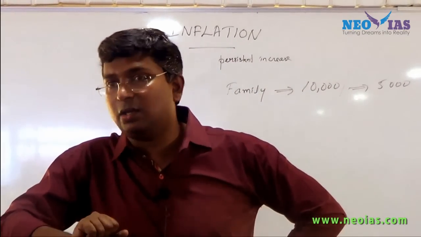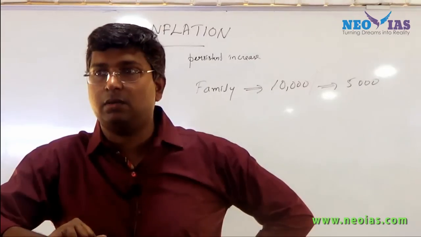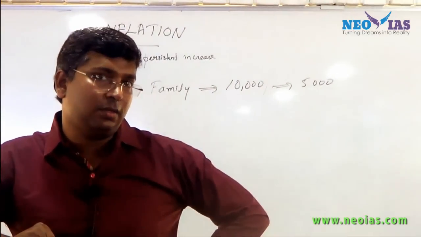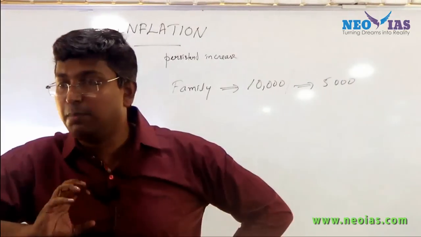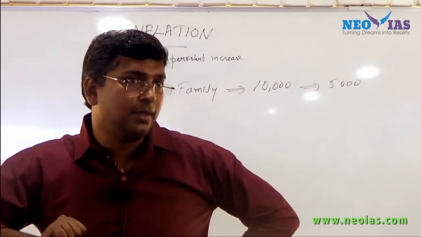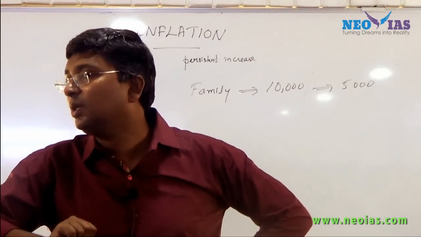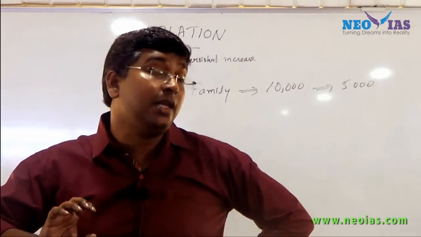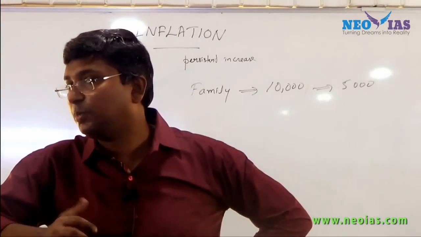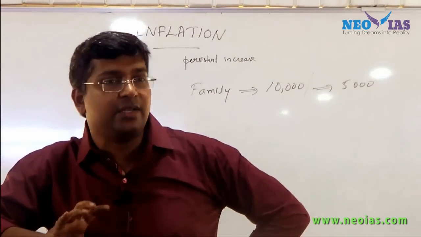So in such a scenario, one of the major objectives of the central bank, as we already discussed, is to control inflation. The reason is simple: this affects the poor the most, and especially for a country like India, we can't afford those things to happen, especially for the common man. So try to understand how inflation affects the poor.